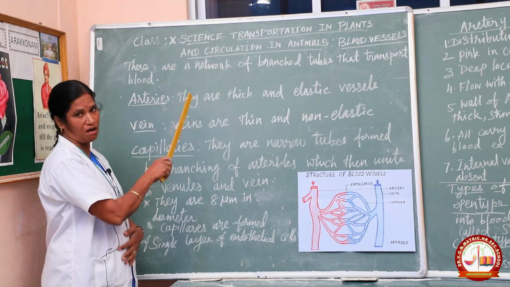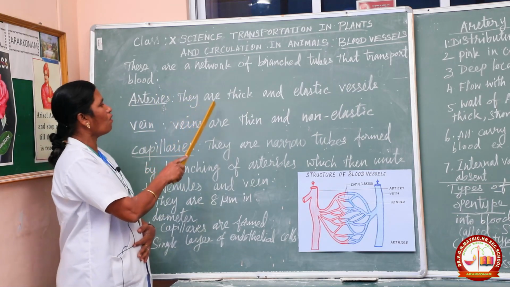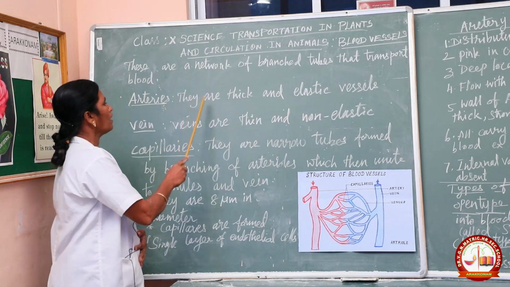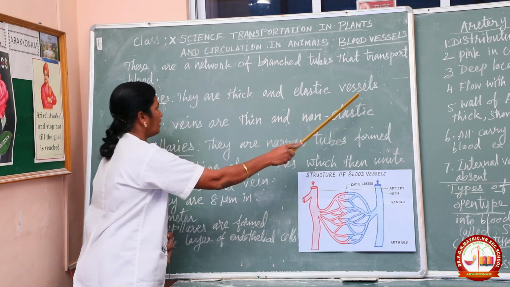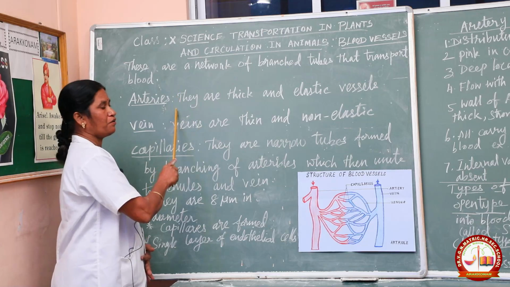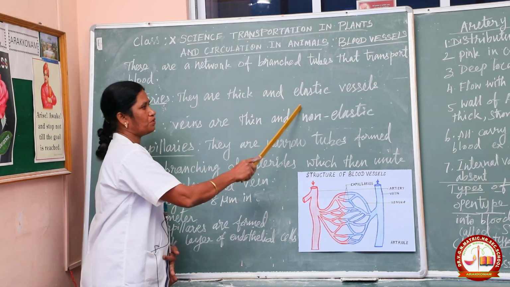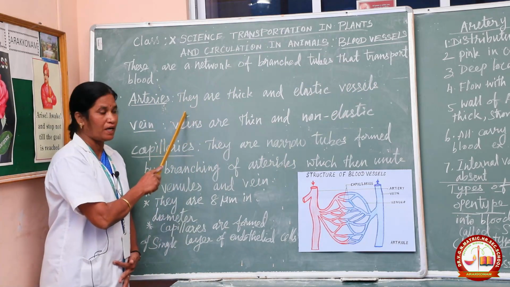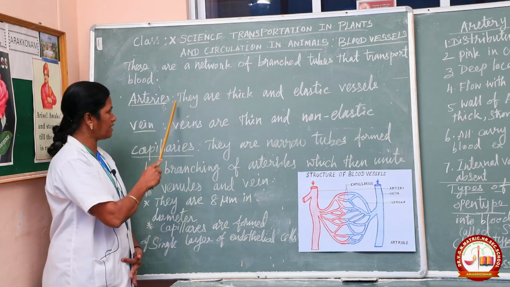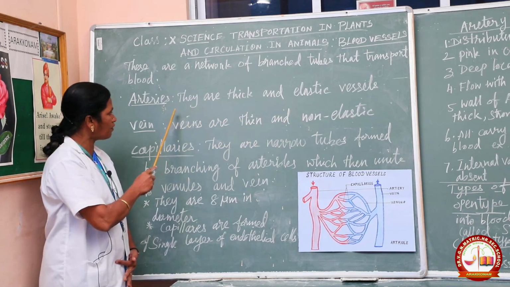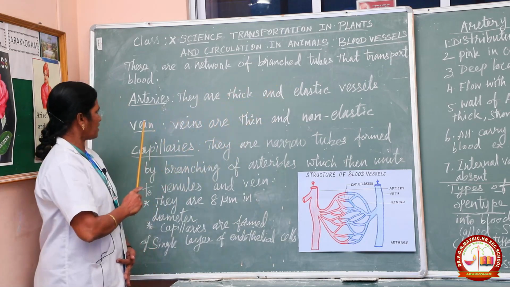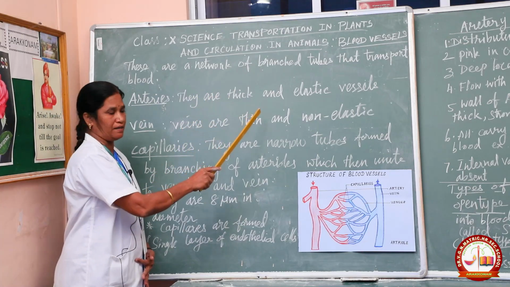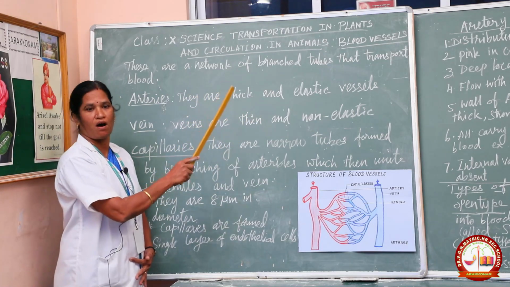First we see what are arteries. Arteries are thick and elastic vessels that transport blood from the heart to other organs of our body. What type of blood does it transport? It transports pure blood, that means oxygenated blood. Next, all the arteries carry pure blood except the pulmonary artery,